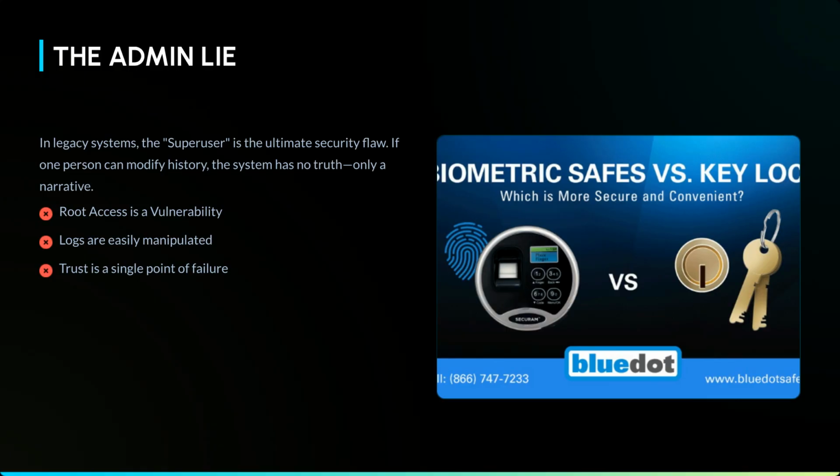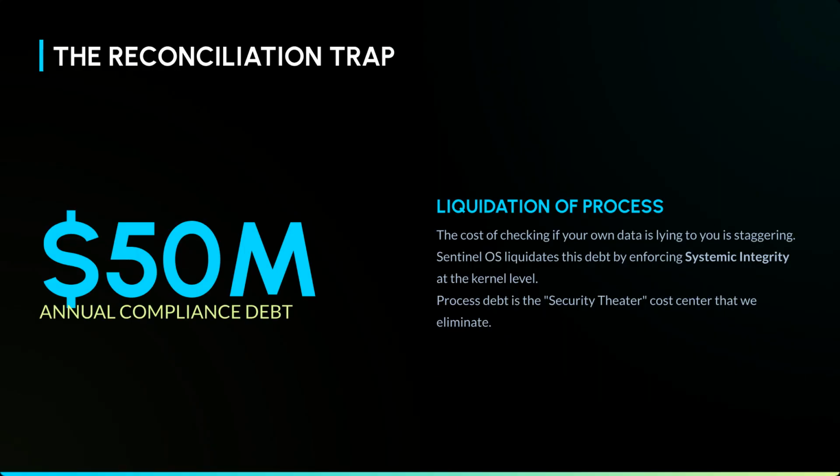Root access is a vulnerability, logs are easily manipulated, and trust becomes a single point of failure. If one person can modify history, the system has no truth, only a narrative. The reconciliation trap shows the staggering cost of checking data integrity. Sentinel OS liquidates this process debt by enforcing systemic integrity at the kernel level.